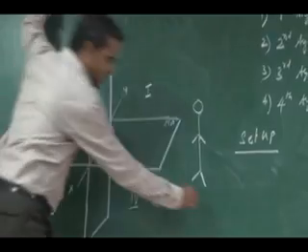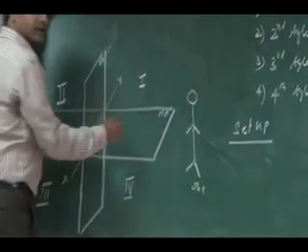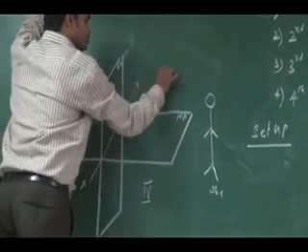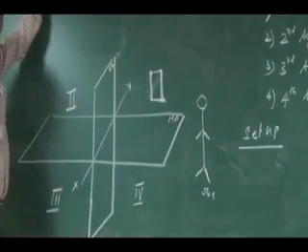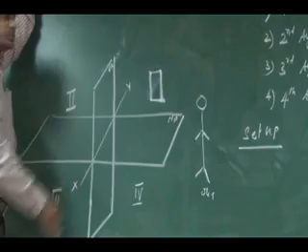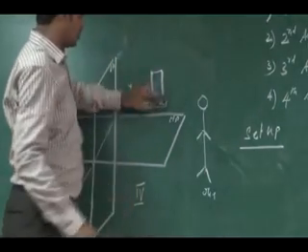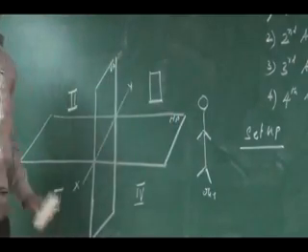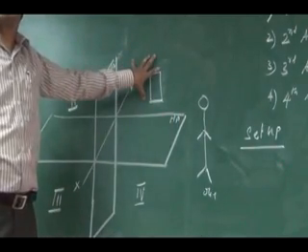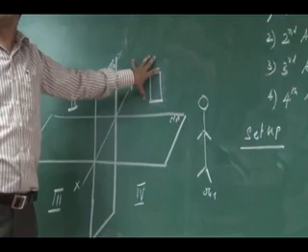So you see here I have an observer, then I will keep an object, then I will have a projection plane. For the first angle projection, I have an object here and I am performing an orthographic projection. This projection is termed first angle projection.